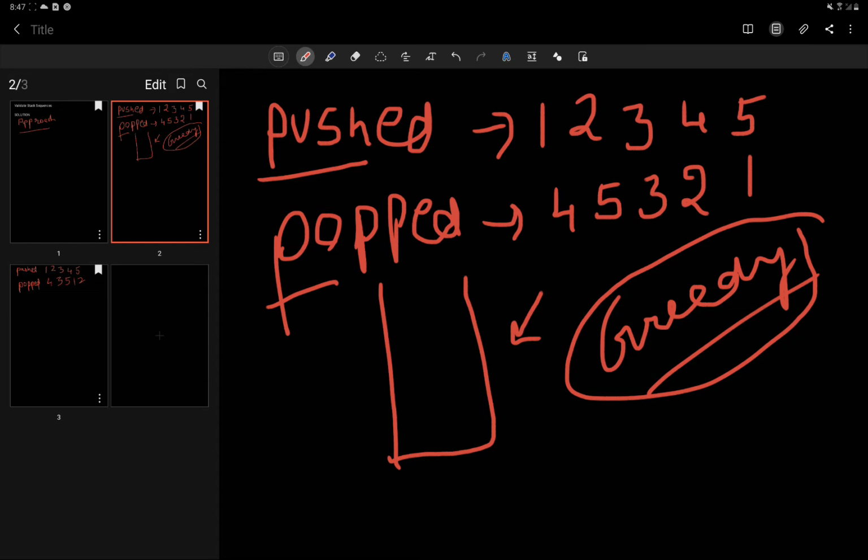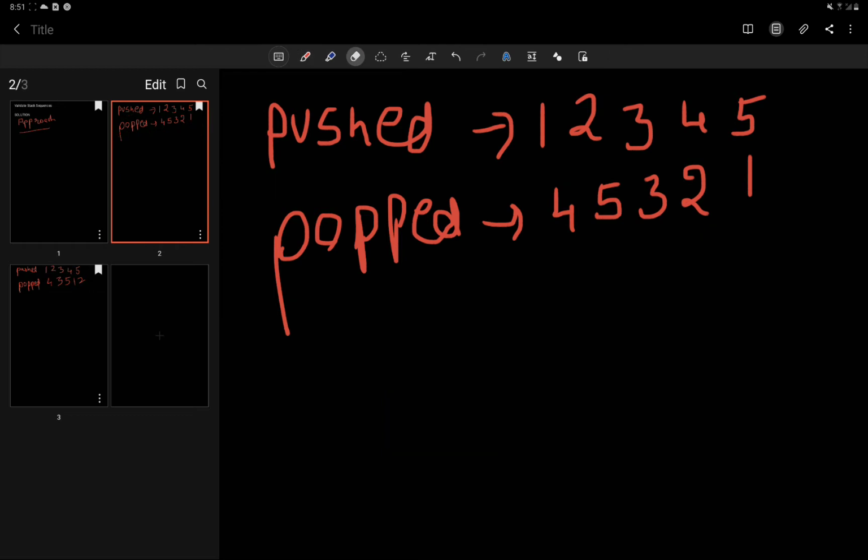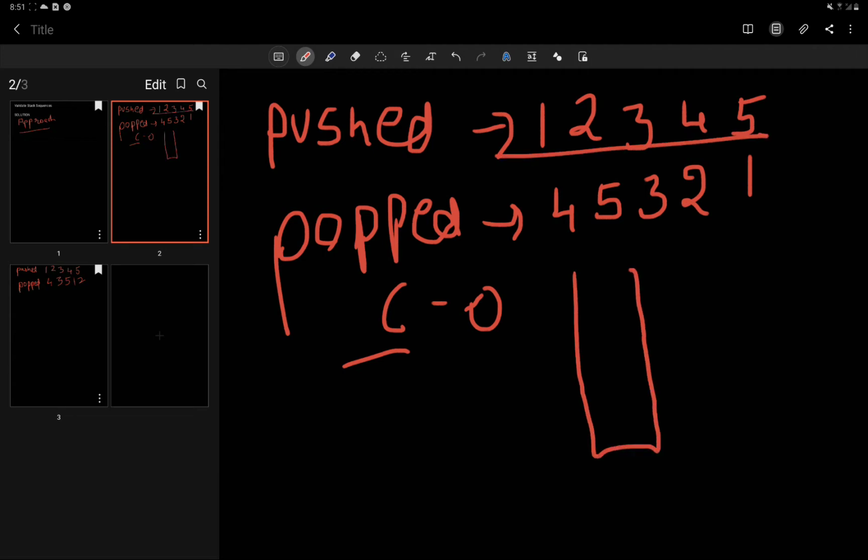And so let's see with an example how we are going to do it. What we will be doing is, for this example we will take a counter value, let's say c, or any variable which is initialized to 0, and we take a stack and traverse the array.